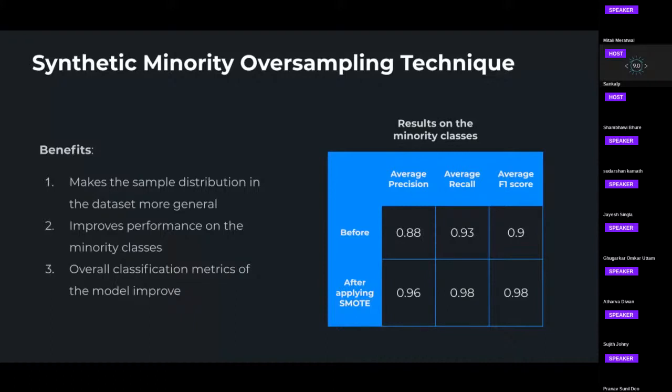And where does this jump come from? We have upsampled the number of images. It was clearly visible that the number of images used in training for the particular classes which had a low F1 score was small. So we just oversampled them to a fixed extent so that the model should be able to learn them pretty clearly.